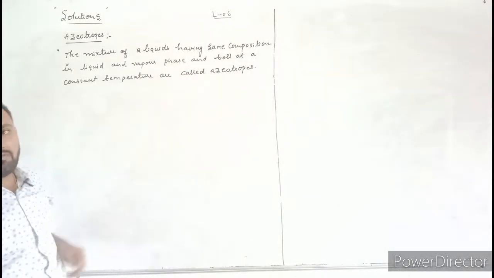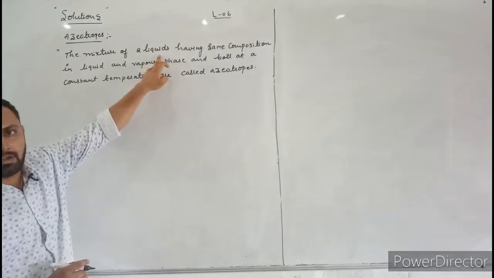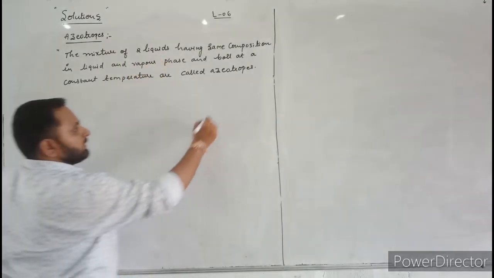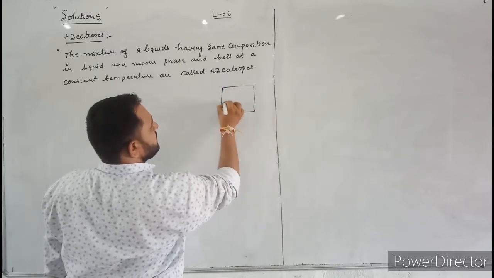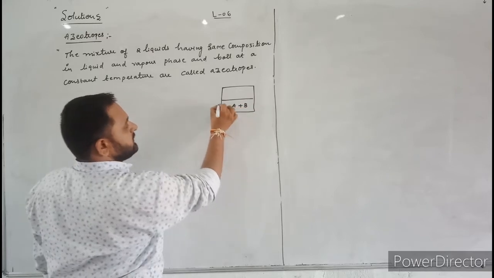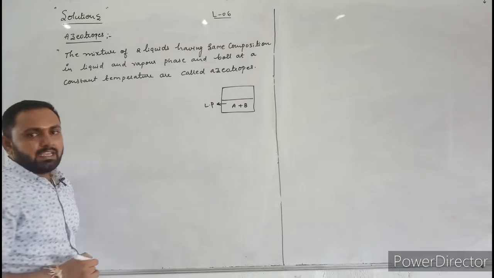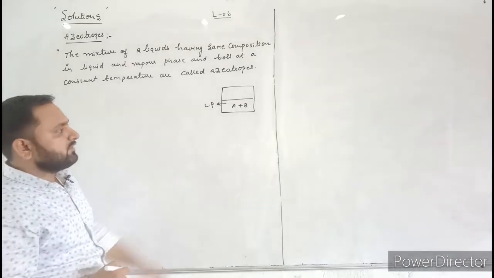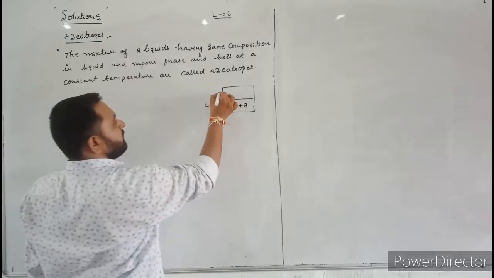Here, to understand the definition of azeotropes, let us consider a mixture of two liquids in a closed container. This is the closed container. It contains a mixture of two liquids, A liquid and B liquid. This is the liquid phase. Next, at a given temperature, molecules of both liquids are converted into vapors. That's why this is the vapor phase.